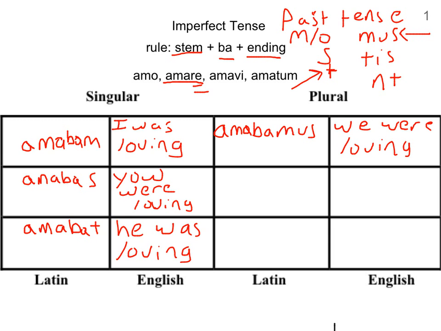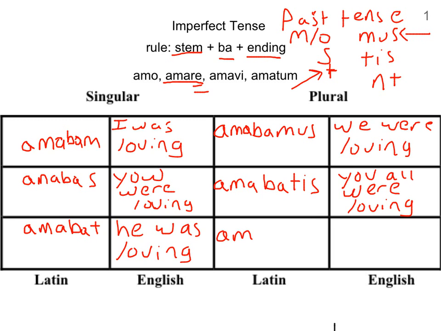The second person plural is A, M, A, B, A, T, I, S, amabatis, and that is you all, or y'all, were loving. And then the third person plural is A, M, A, B, A, N, T, and that is they were loving. Don't forget the plain old past tense is also acceptable. They loved, we loved, you all loved, etc.